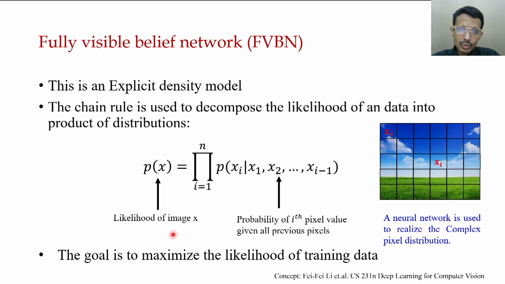So what is the basic goal? We have to maximize the likelihood of the training data. In general, a neural network is used to realize this complex pixel distribution. So this is the basic understanding of autoregressive models, and for example, the fully visible belief network is an autoregressive model.